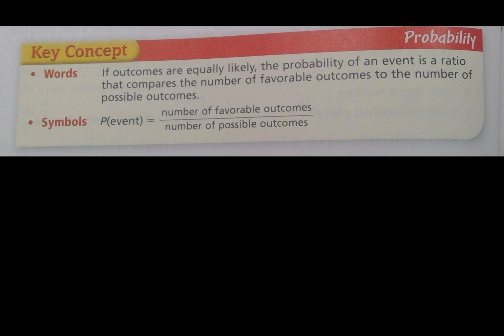We use a lot of gambling references. Sorry, that's not the best thing to be talking about at school, but just take a die. You have 6 possible outcomes, and if I want to roll a 2, there's 1 favorable outcome out of 6. So the probability of rolling a 2 would be 1 out of 6.